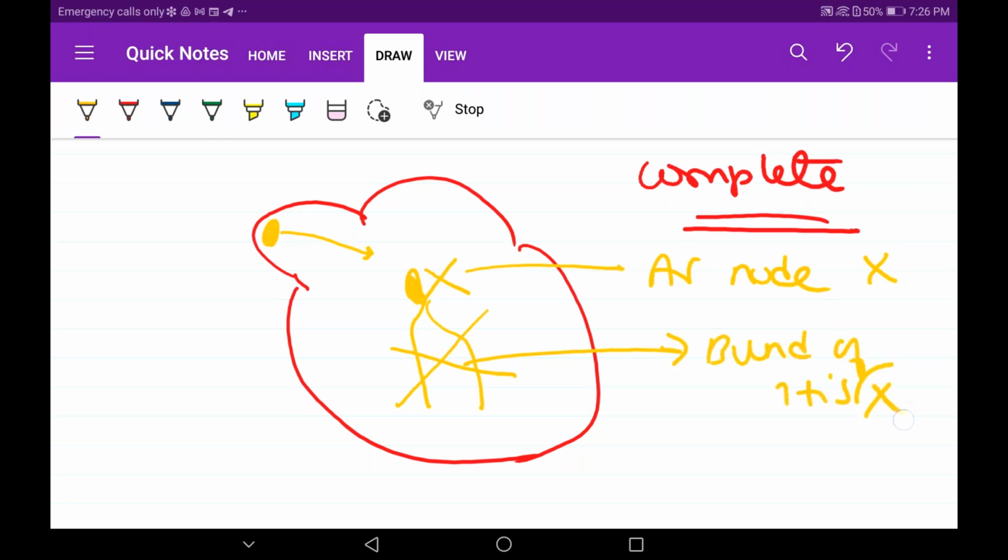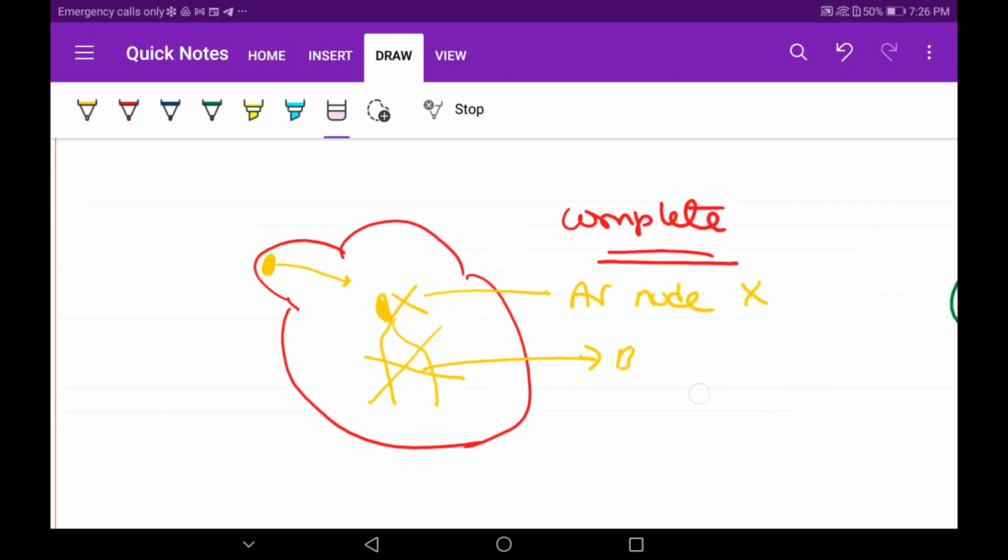This you have understood. Yes, AV node completely useless, bundle of His completely useless. In other sections we have not seen that they are completely useless. Either one of the bundle branches was working in the bundle branch block, but in AV node block also it was only delaying. It was not completely stopping its function up till now. But in complete heart block, what I have told you, either this or this is not working.